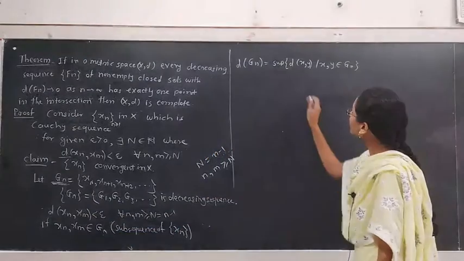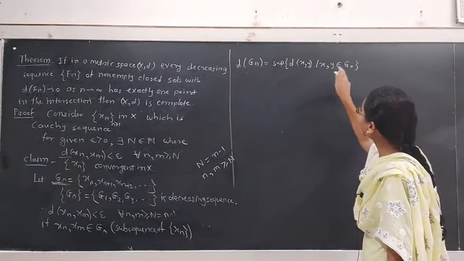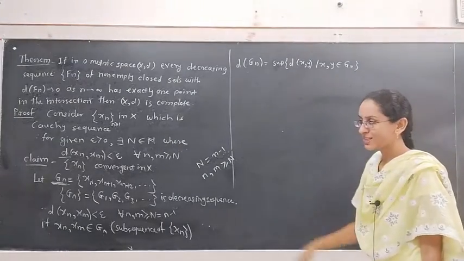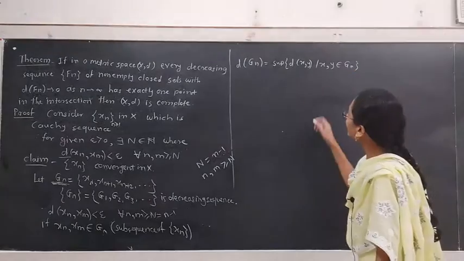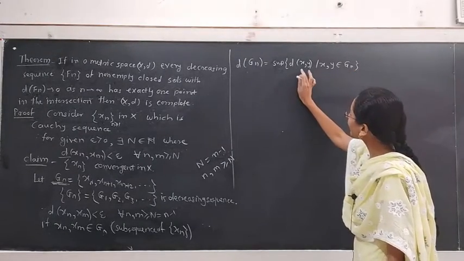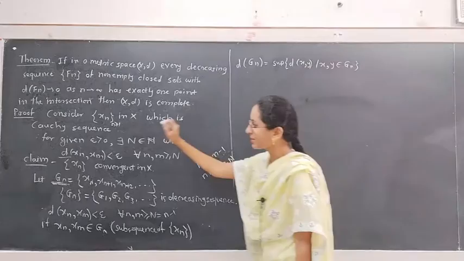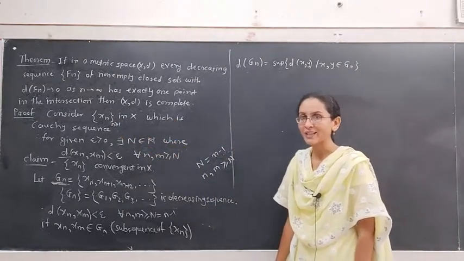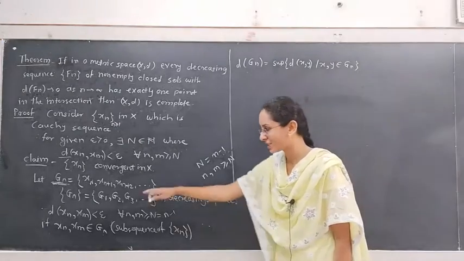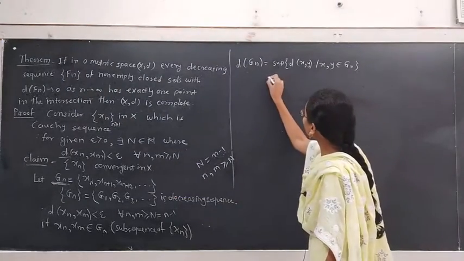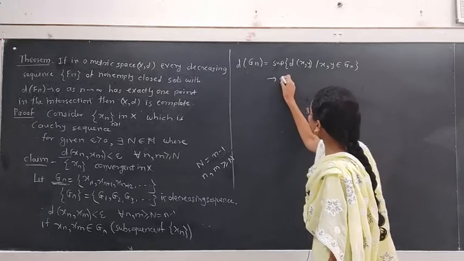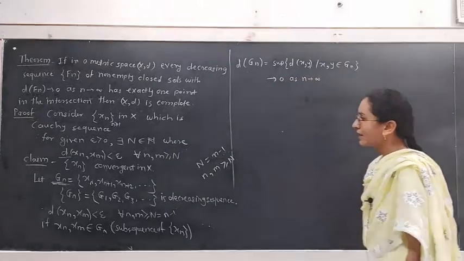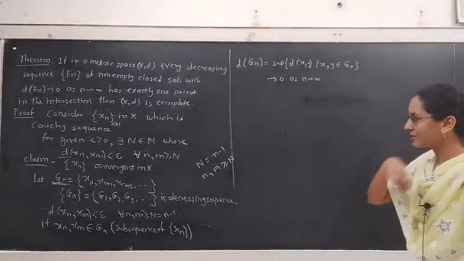That means the supremum of d of x y, where x, y belong to Gn, tends to 0. As epsilon is the smallest positive number, the distance between two points of the sequence xn is negligible, as it is a Cauchy sequence, and those points belong to the set Gn. Therefore, this diameter tends to 0 as n tends to infinity. Hence, from the given hypothesis,